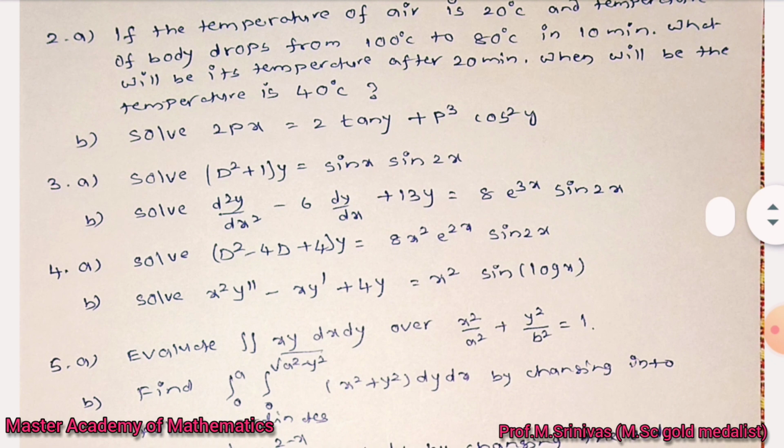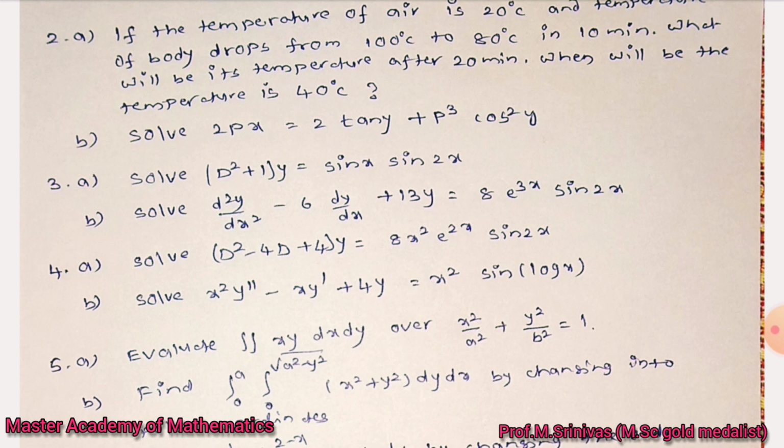Coming to 3a bit: solve (D² + 1)y = sin x sin 2x. So it is from the second unit. So you are going to think about the right side, sin x sin 2x, sin A into sin B, which can be converted using the formula with cos(A + B) and cos(A − B).